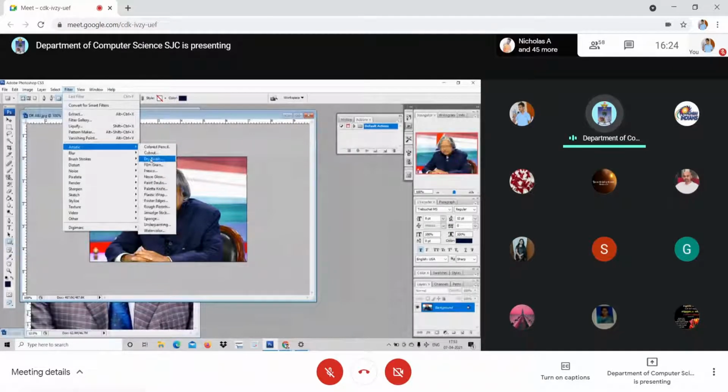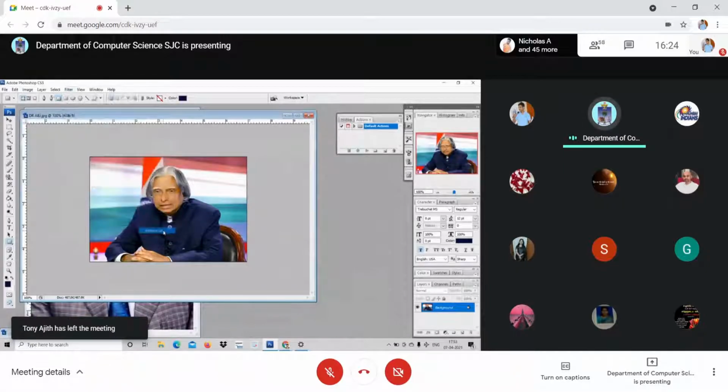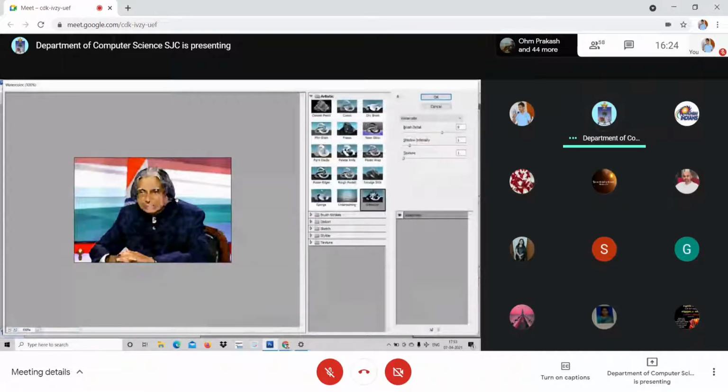For example, I just go with watercolor. I click over here, watercolor. Look at here, I can adjust the brush details. I can either increase or decrease. Shadow intensity, you decrease it. Texture, if you want, increase it, otherwise decrease it. Sometimes you will not have the exact image, but it will look like the image that you had.